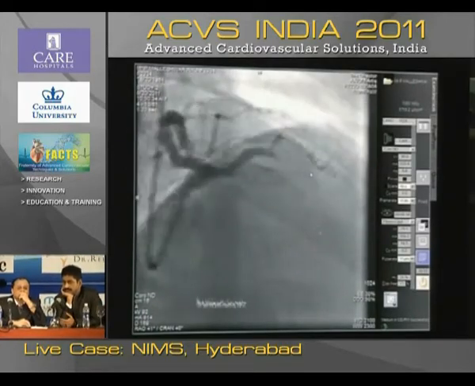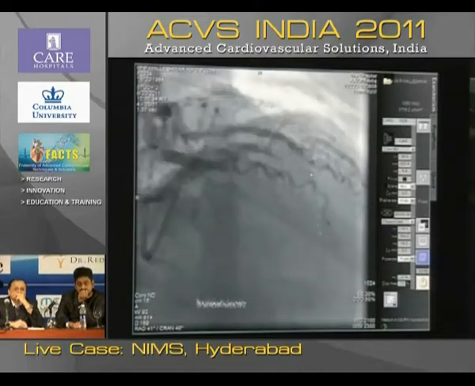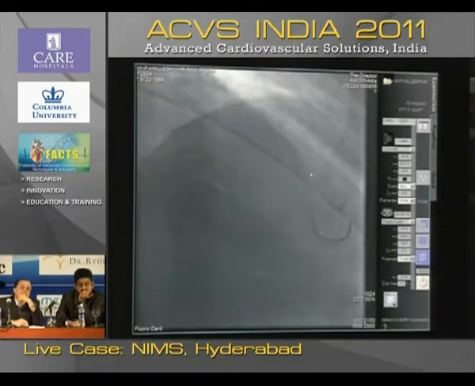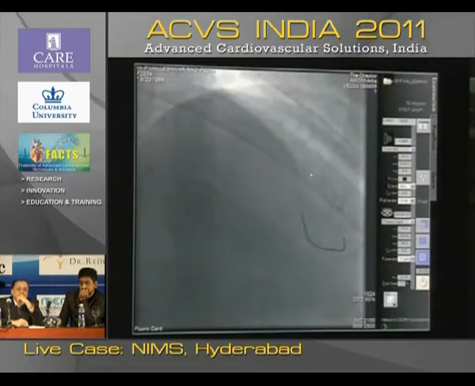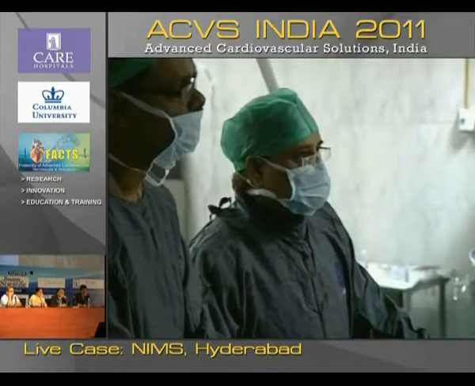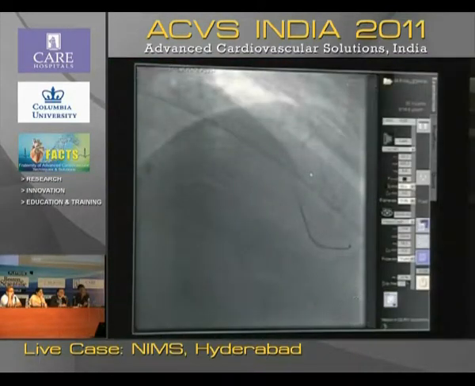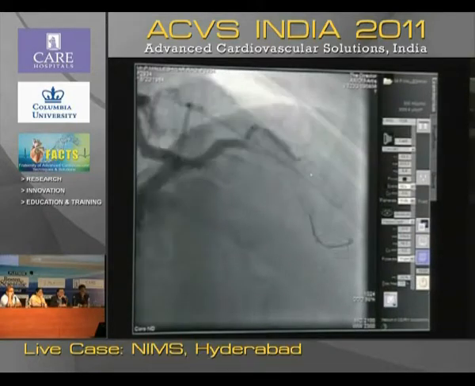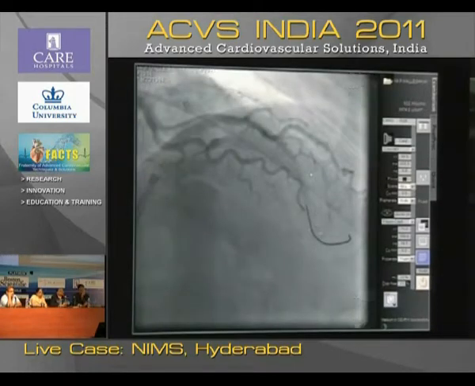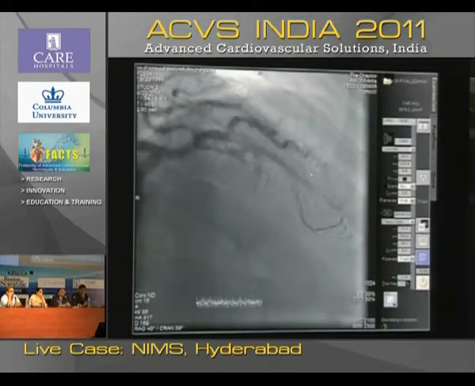Yeah, here actually we engaged this thing, and we crossed the lesion with a BMW wire, and show the shots. Take one more injection. So now we are planning to put a wire into the diagonal.